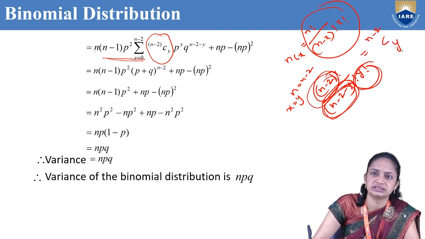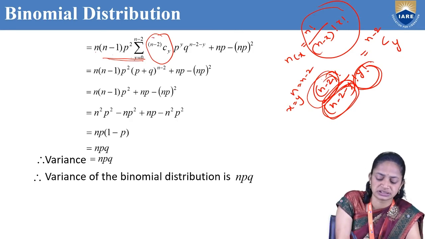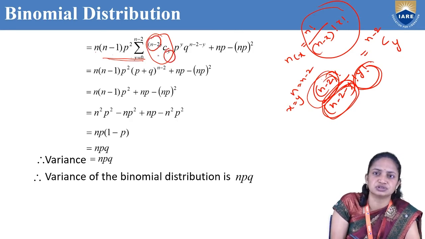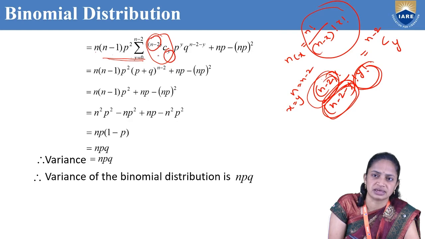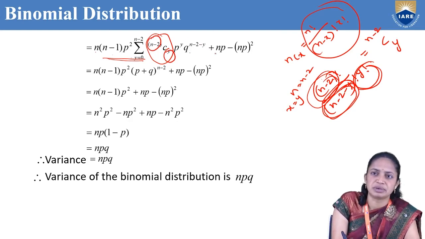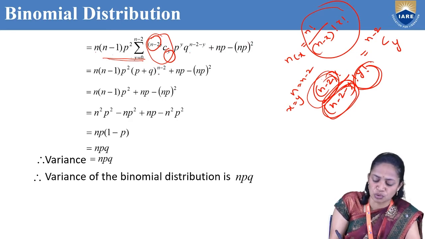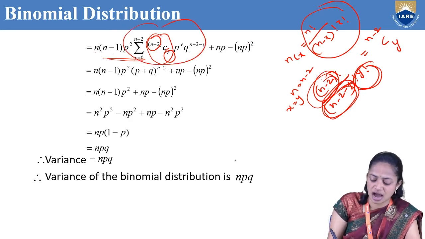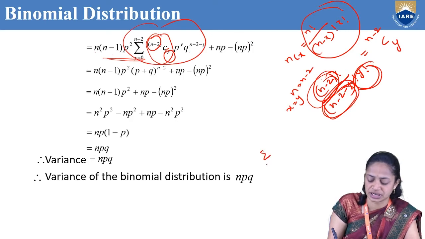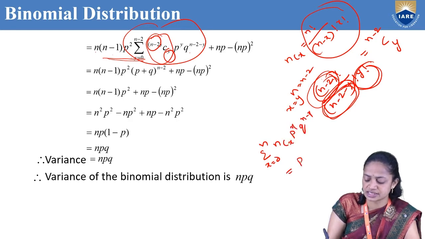So that's why this is n minus 2 cy, p power y, q power n minus 2 minus y, plus np minus np whole square. And also we know that summation x equal to 0 to n, ncx p power x q power n minus x can be written as (p plus q) whole power n.